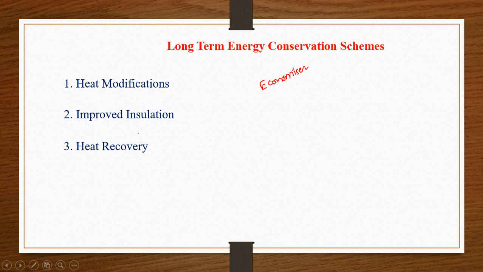So for that also you need to invest for the heat exchange schemes. Those heat recovery systems you have to install in the thermal power plant. Thereby you can improve the heat recovery in the processing areas. So all these need some capital cost, some investment. Compared to the medium term energy schemes, these three require more money to invest. Thereby we can save our electricity bills up to 15%.